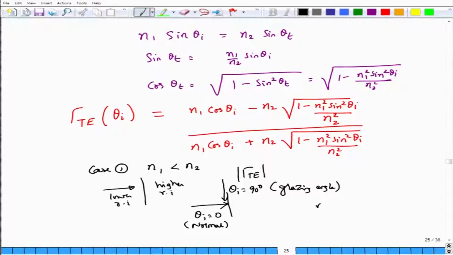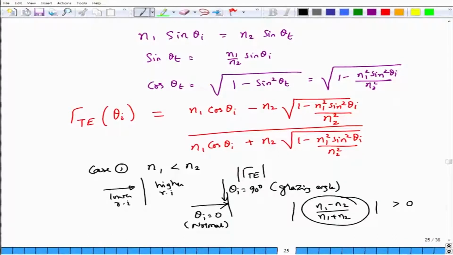In the normal incidence, this is n1 minus n2 by n1 plus n2, n1 is less than n2, therefore this will be equal to some number, and that number is n1 minus n2 divided by n1 plus n2. Whatever that number is, it is less than 0. But we are not interested in the actual value, we are only interested in the magnitude. Therefore, the magnitude of this quantity is greater than 0.